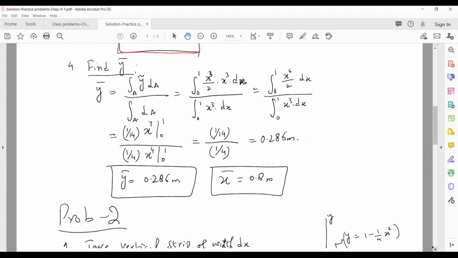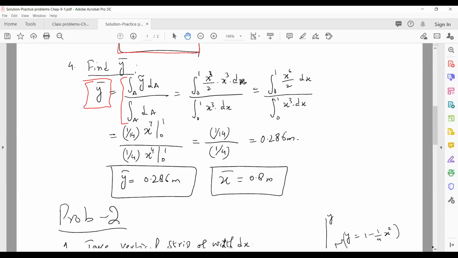As we did for x bar, just do the same for y bar. This is your equation, integral of y bar times dA, and mind that this y bar is for the particle, divided by integral of dA. This is the equation we can apply to find this y bar.